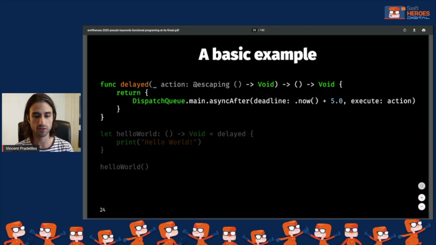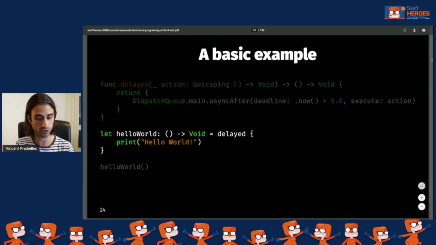To do it, I'm using a function called delayed. And you can see that this function takes an action as an argument, so it's an escaping closure, and it also returns an action. And by action, I mean this function that takes no argument and returns void. Inside the function delayed, we are returning a function, and inside that function we call the API dispatch queue main async after. What this API does is execute the piece of code that's in the closure action, but after a delay of 5 seconds.